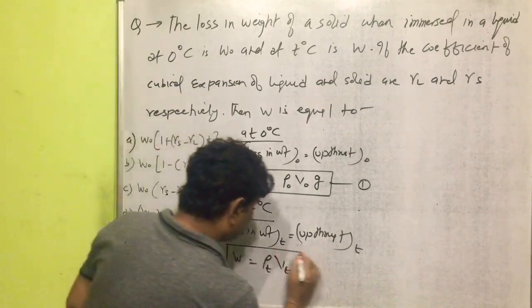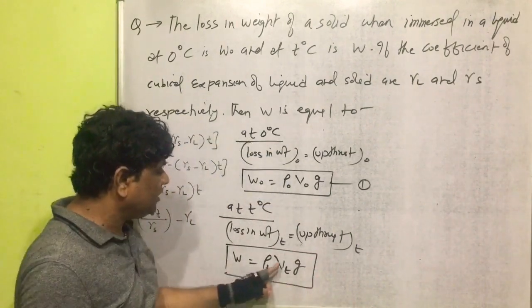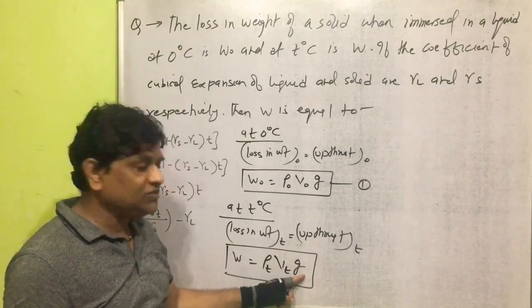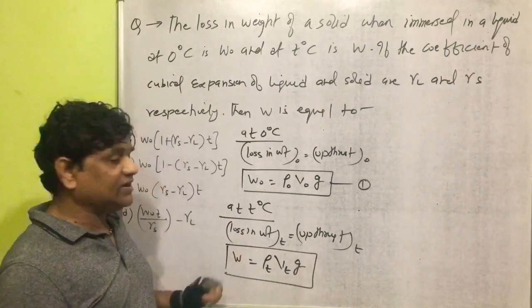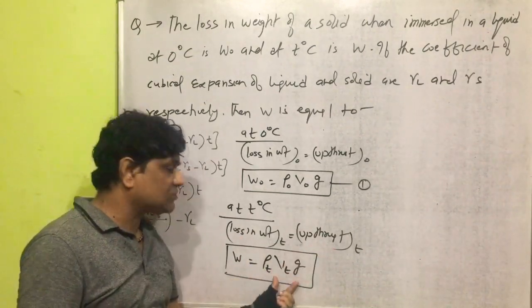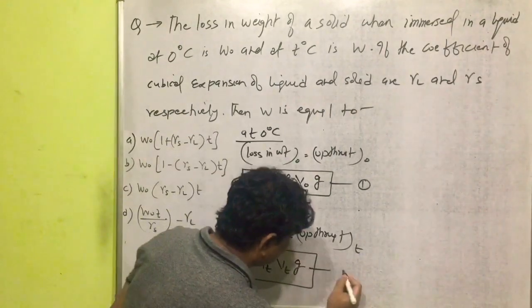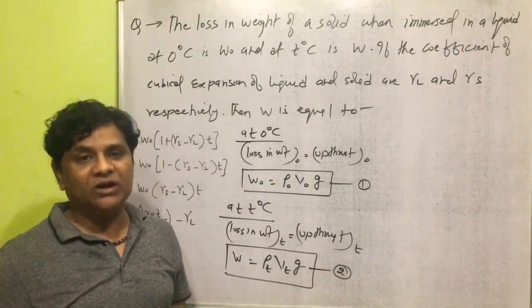So W is equal to rho T Vt into g. This is relation number 2.